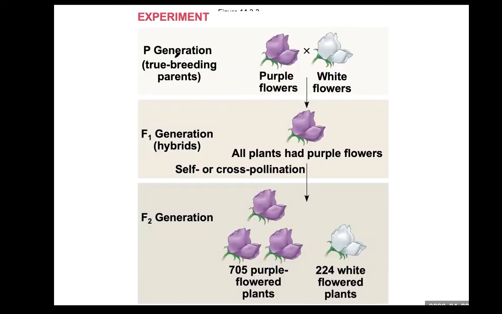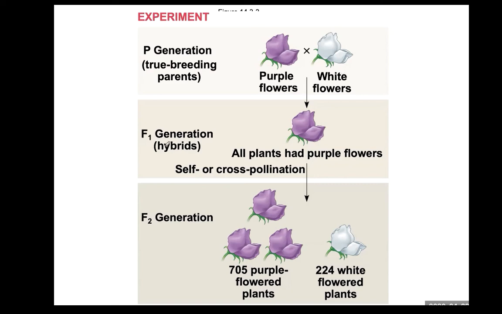So this is the F1 monohybrid. When F1 hybrid pea plants self or cross-pollinate, which trait appears in the F2 generation? We will see that. So this is the procedure of the monohybrid experiment by Mendel. In the parental generation, there is pure breeding purple flower and pure breeding white flower.